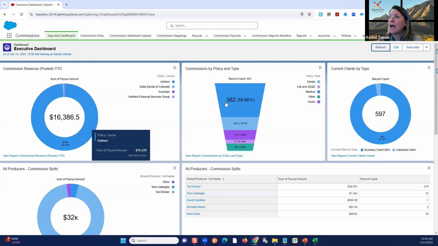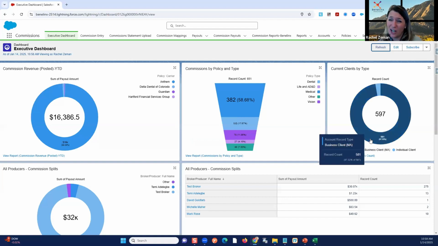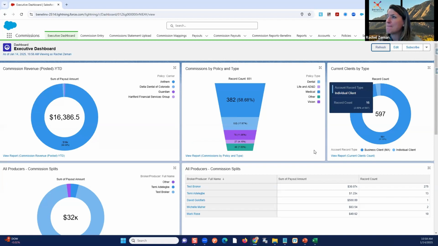It's up to you. I can also look at it by policy type. What are we selling, right? What's the majority? Typically, we know medical, but we might be surprised. What's the second, third, and fourth? What about for our types of policies, our individual versus our group? What's the percentage of our business from both sides of the business? We might be surprised. We may have more individual than we thought. It used to surprise me.